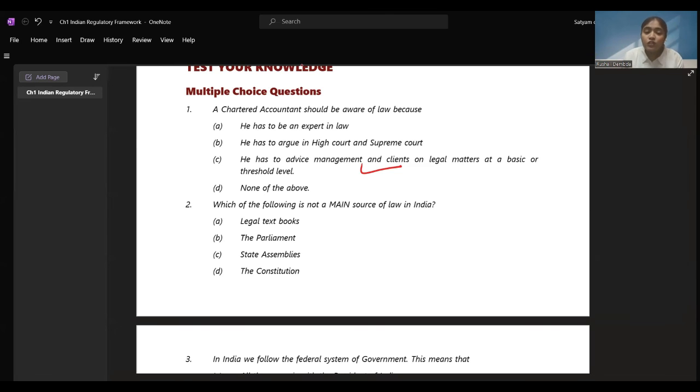Now, which of the following is not a main source of law? So we saw Parliament is the main source of law, State Assembly is a main source of law, and the Constitution is. So which is not? Legal texts, legal textbooks.